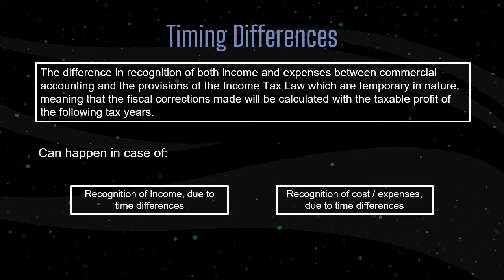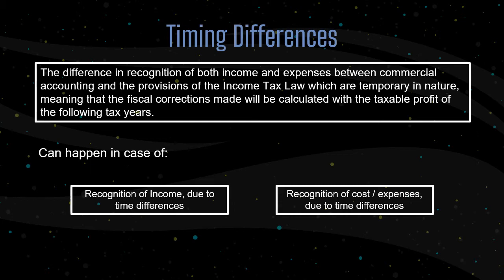And in the case of recognition of costs or expenses, the correction due to time differences can happen because of, first, differences in the depreciation method, where according to income tax law, the only depreciation methods allowed are the straight line method and the declining balance method.